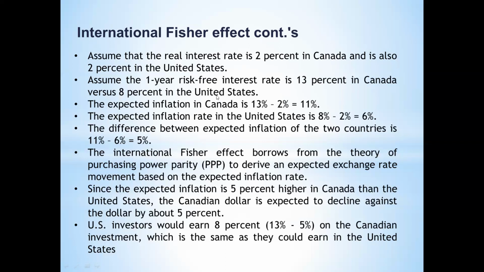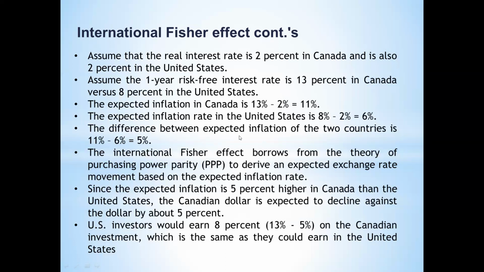So we know that if we subtract the real interest rate from the nominal interest rate, we get the inflation rate. So the expected inflation rate in Canada is now 11%, that is 13 minus 2, and the inflation rate in the United States is 6%.